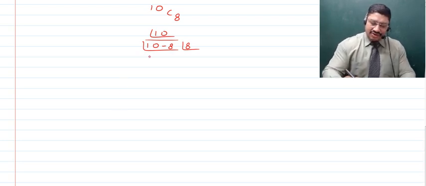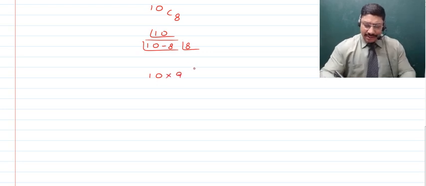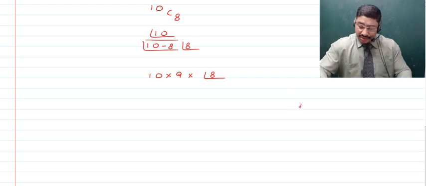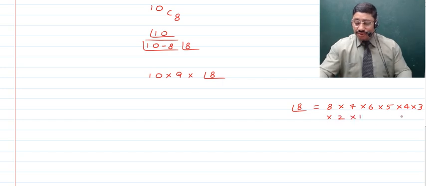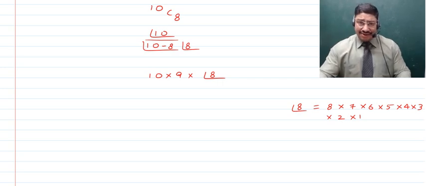Okay, so if we try and further calculate this, just let's look it up. I'm sure you'll be able to understand more when I calculate this. So here children, we can further write this as 10 into 9 into factorial 8, right? Because factorial 8 is what? Factorial 8 is equal to 8 into 7 into 6 into 5 into 4 into 3 into 2 into 1. I'm sure nobody has a problem in this because you're getting to see that that is just the numbers in reverse order from 8 to 1, right? When all of these are multiplied together, this is known as the factorial of 8, and similar is the case when you find out the factorial of any other number.